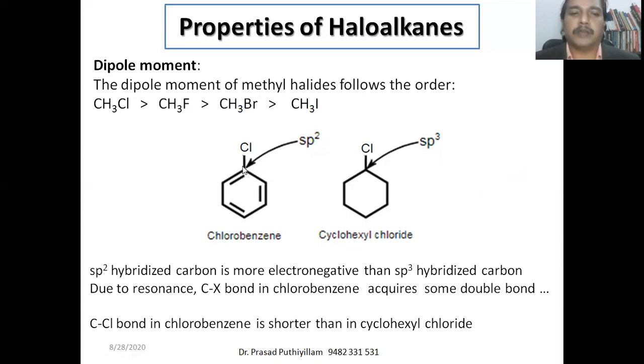Here more electronegativity means it has a higher tendency to pull electrons. Due to resonance, the CX bond in chlorobenzene acquires some double bond character. In chlorobenzene, in the resonating structures, the electrons also shift towards the chlorine. Therefore, the CCl bond in chlorobenzene is not exactly a single bond. It also has partial double bond nature. Therefore, the CCl bond in chlorobenzene is shorter than in cyclohexyl chloride.